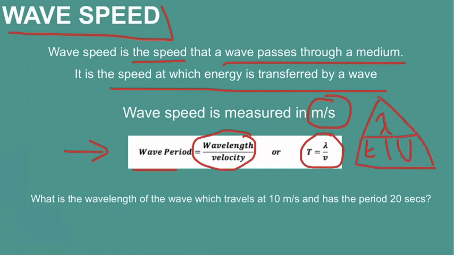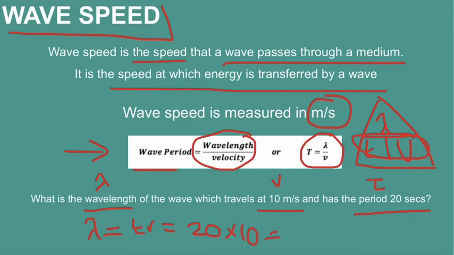Let's just try this example at the bottom. What is the wavelength of a wave which travels at 10 meters per second and has the period 20 seconds? So we've been asked to find lambda, we've been given V, and we've been given T. We can see here that lambda is T times V, so we'll write that out. Lambda is TV, so T, 20, times V, 10, is 200 meters. Okay, remember our wavelength is measured in meters.